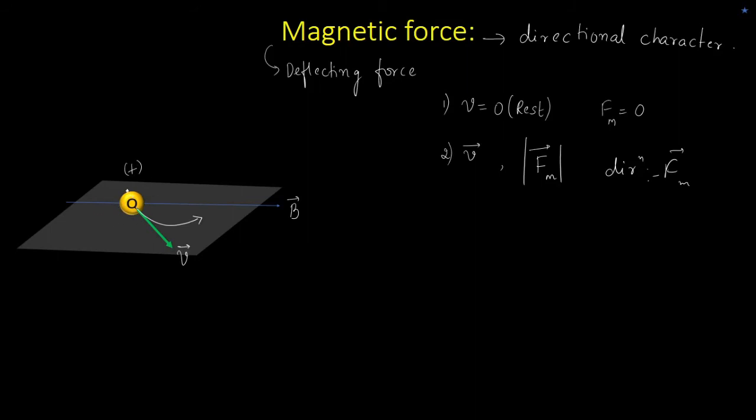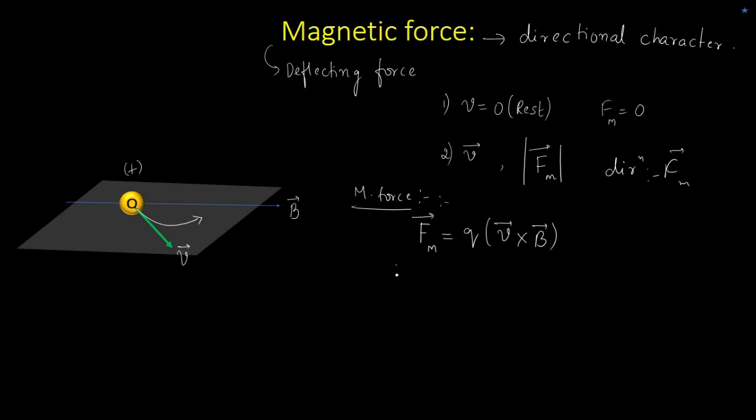There was a charge which was moving with some velocity v in the presence of a magnetic field B, and it is found experimentally that the magnetic force which is acting on this particular charge is given by F equals Q into V cross B. So this is the magnetic force on a moving charge.